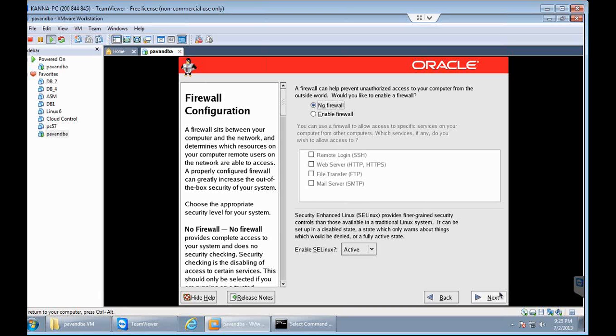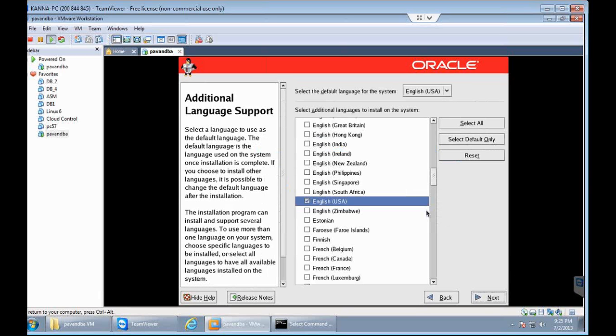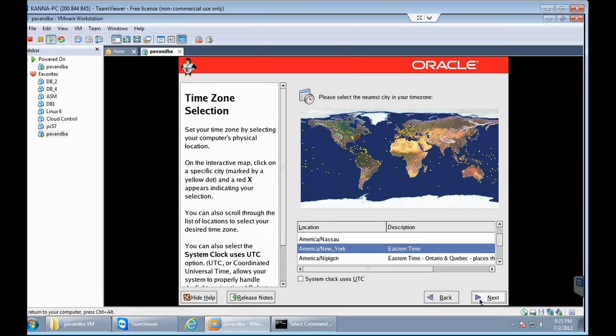And once you click on no firewall, click on next here. It may give you a warning saying that firewall is recommended and all. So just click on proceed. And language for accessing, it will be US English. Then here you need to select the time zone. Because I am based out of India, I am selecting a time zone near to me.